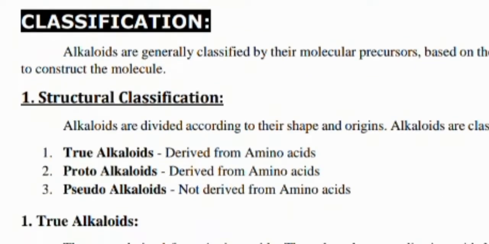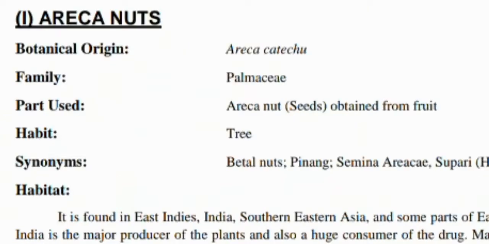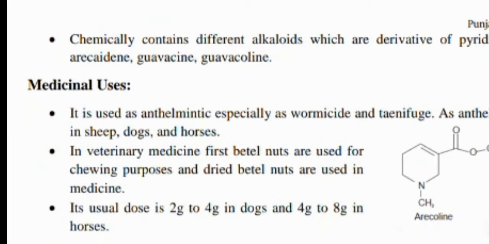Classification. Structural classification includes the true alkaloids, protoalkaloids, and pseudo-alkaloids. With its classification, the first is the pyridine piperidine alkaloids. Areca nut's biological origin is Areca catechu, family Palmaceae, and the part used is the seeds obtained from the fruits. Medicinal uses: they are used as anthelmintic, especially against worms.